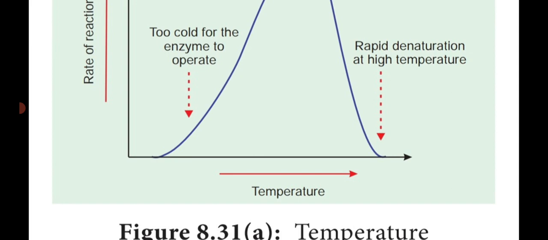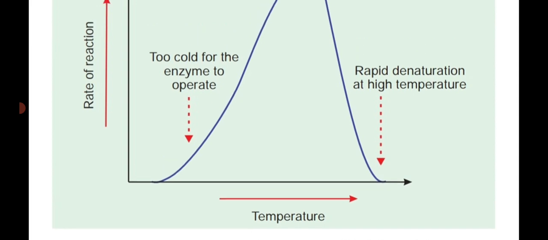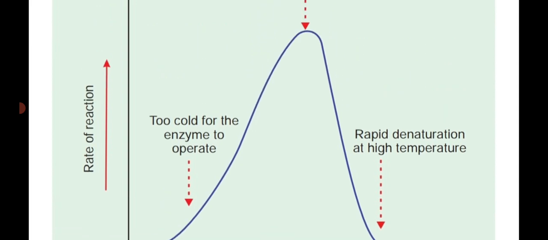So low temperature means the activity is also very low. High temperature also affects the rate of enzyme reaction, but the enzyme needs the optimum temperature, a moderate temperature, to do its activities very fast. So too low and too high both cause problems in enzyme activity. A moderate temperature will increase the activity of the enzyme.